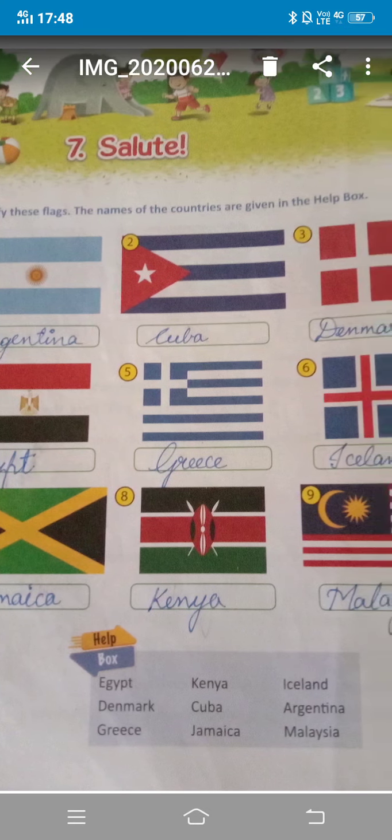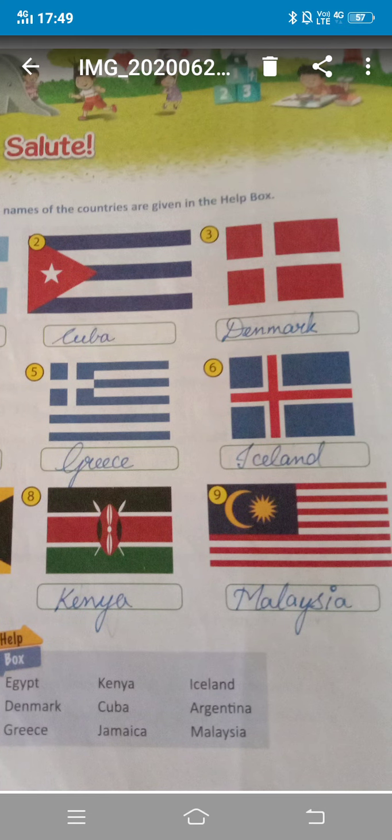The fifth flag, this one belongs to the European country Greece. It has 9 horizontal stripes of blue alternating with white, with a cross in the hoist side. And the sixth one is a European country again, beside Greenland, that is Iceland. It is blue with a white and red cross that extends to the edge of the flag.